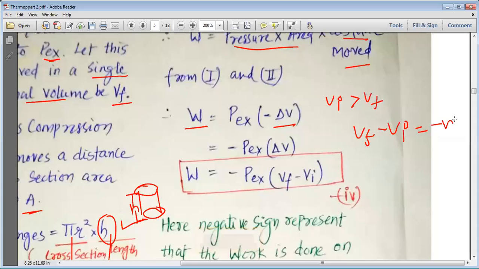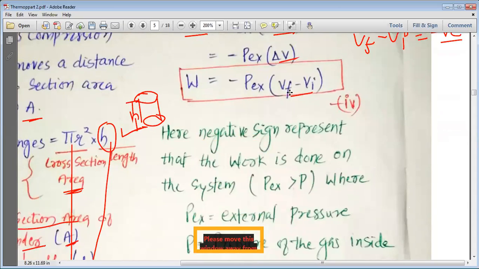So this is how we get the negative value for delta V, and that is why we put the minus sign outside, and finally we write work done W is equal to minus P external into delta V. Instead of delta V we can write V final minus V initial, and that is why W is equal to minus P external into (V final minus V initial). Here the negative sign represents that the work is done on the system.